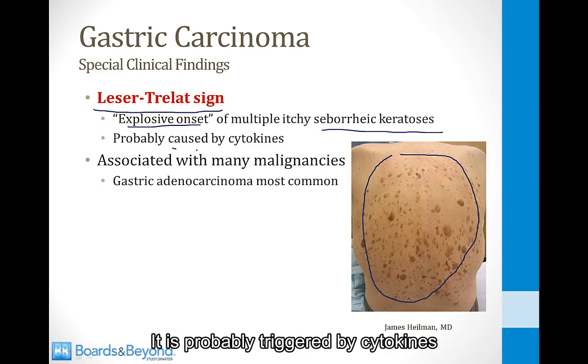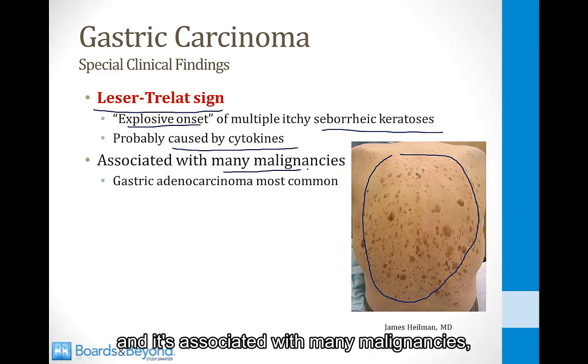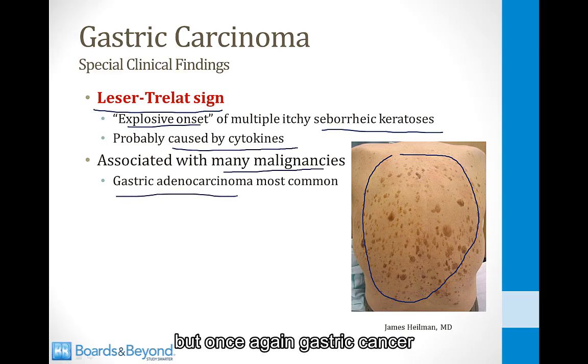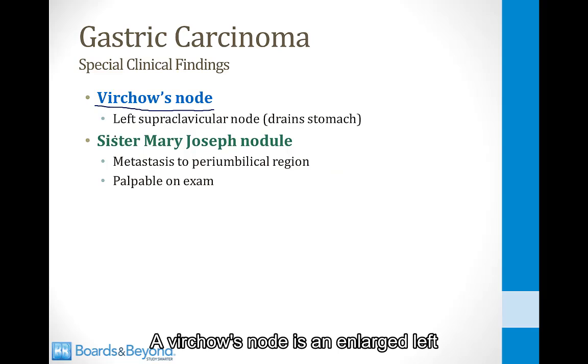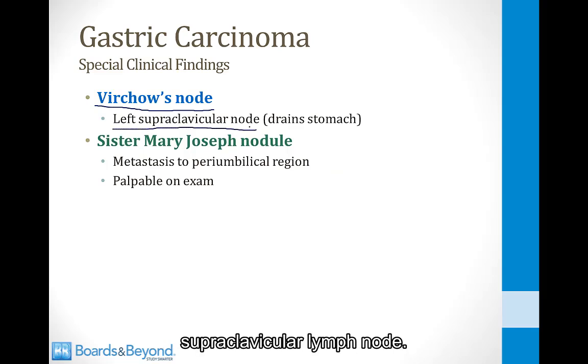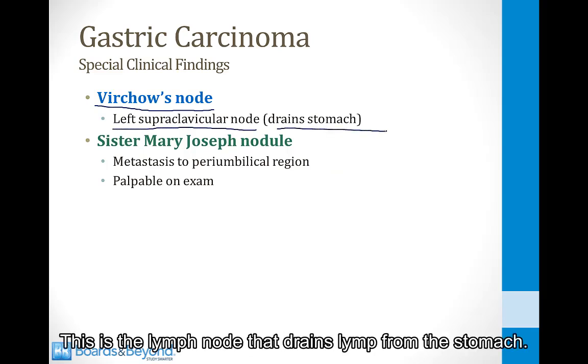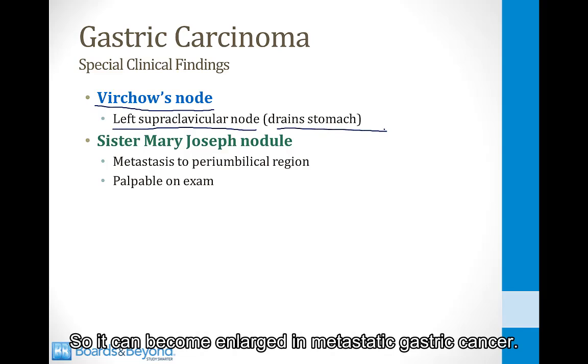It is probably triggered by cytokines, and it's associated with many malignancies, but once again, gastric cancer is the most common association. A Virchow's node is an enlarged left supraclavicular lymph node. This is the lymph node that drains lymph from the stomach, so it can become enlarged in metastatic gastric cancer.